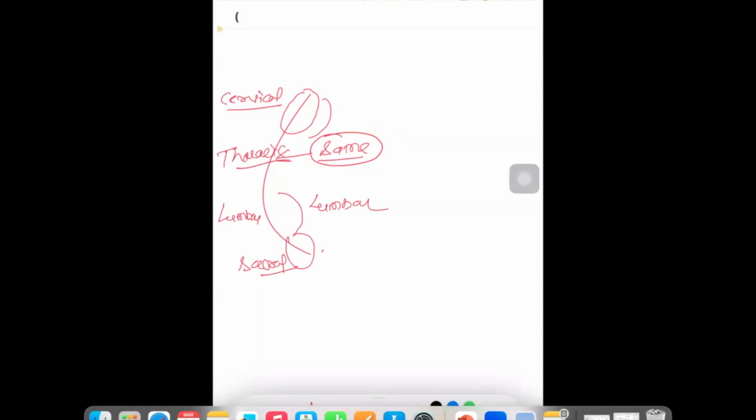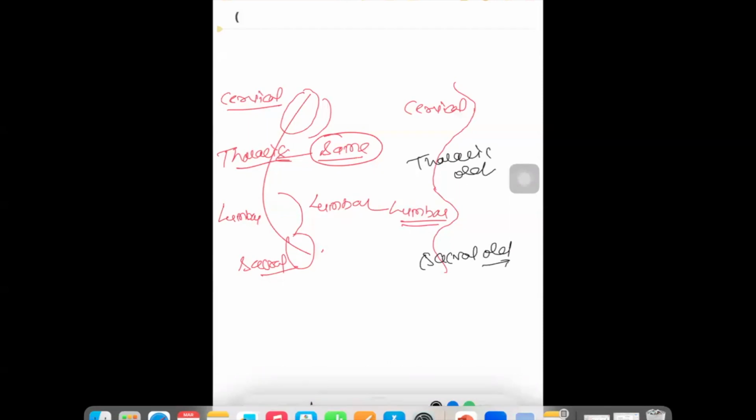ये दोनों नहीं बदलते, right? So in this way, we can see cervical becoming like this. Thoracic is same. The lumbar is becoming like this. Sacral is same. So in this way, there are 4 curves are forming, but the new curve are cervical and lumbar. 2 ही नए कर्व हैं, बाकी तो पुराने हैं. Thoracic is old one and sacral is old one.